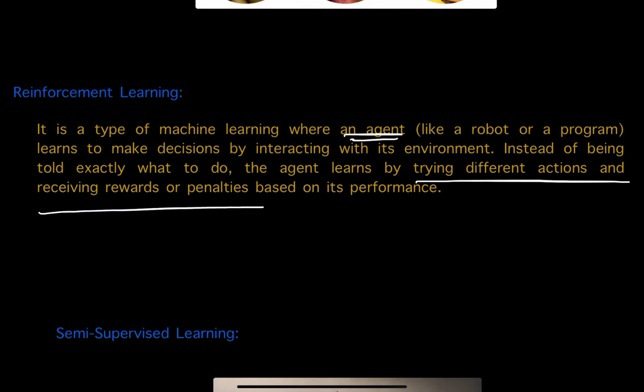Right? You are not telling the dog whether it is right or wrong. You are just giving a treat. From this, the dog is learning. In the same way, for this agent also, we are not going to give any instructions. But the agent itself learns from its mistakes.